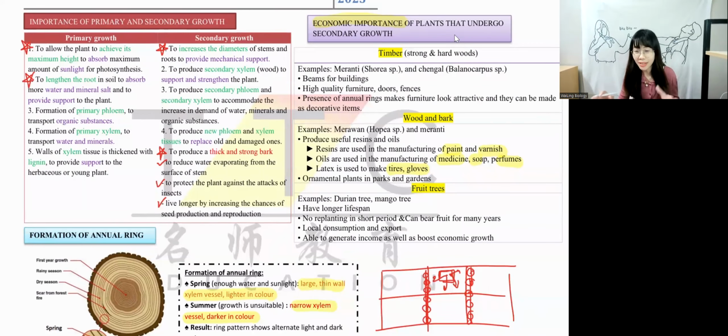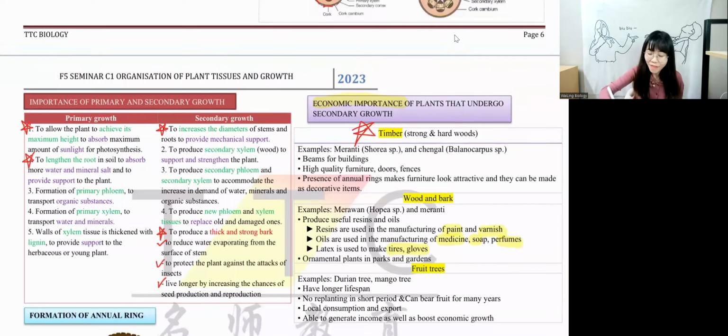Okay, back to this again, so that you can try to knock and see whether they are timber or they are wood. Because it's very important for you to know. This is one of the questions that you will see in your exam. It can be a structure question, it can be an essay question. It's 5 marks. So you have to write timber has what characteristic, wood and bark has what characteristic, fruit tree has what characteristic.